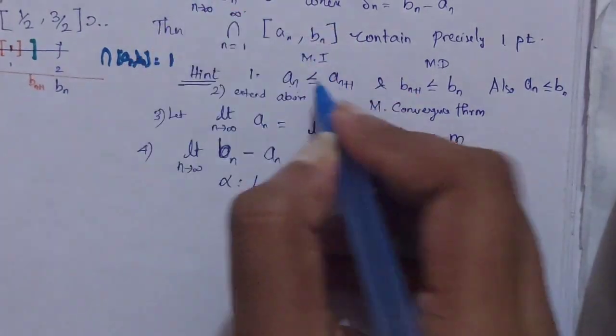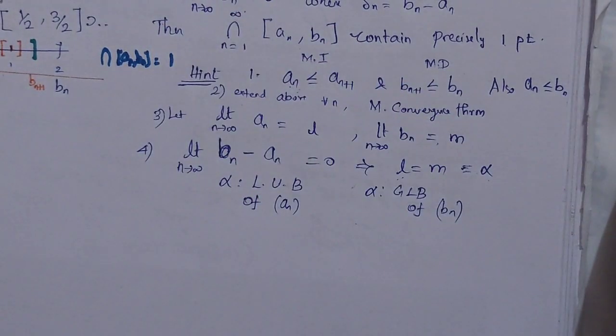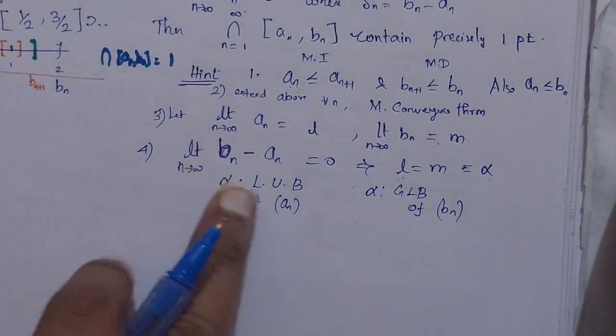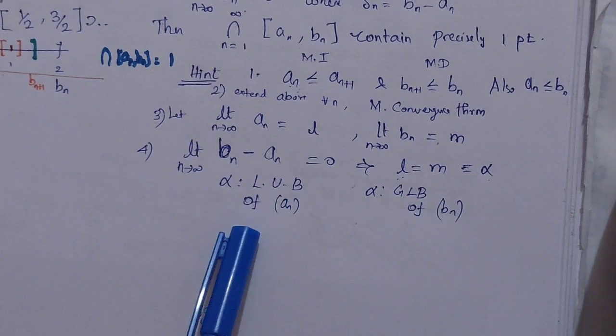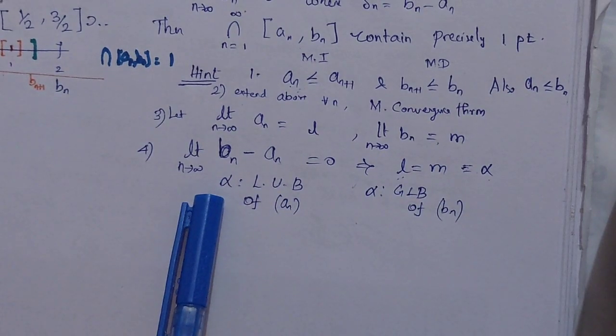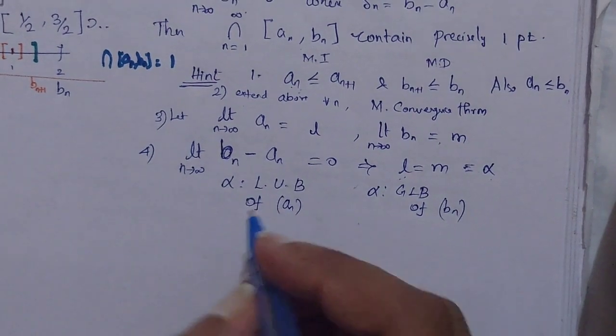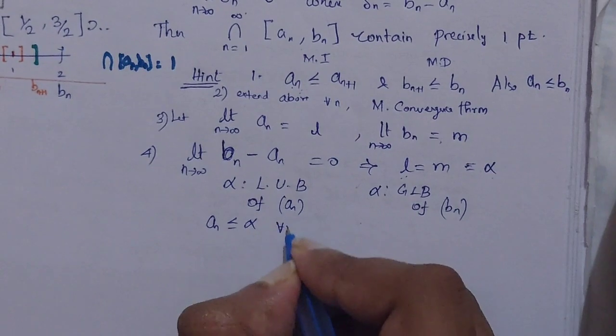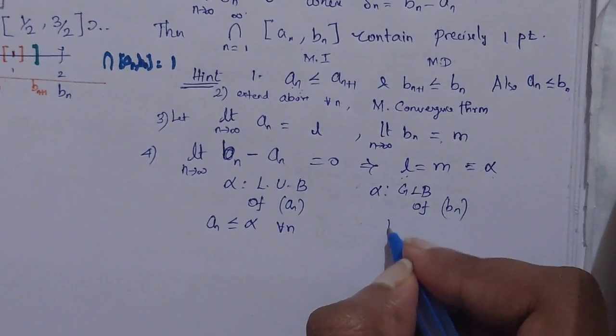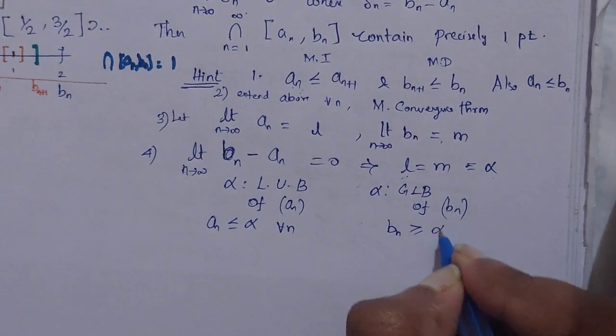Now I need to show the intersection. So I am going to use the LUB and GLB definitions. That is the next hint for proving this. By the LUB property, An is less than or equal to alpha for all n, and by the GLB property, Bn is greater than or equal to alpha for all n.